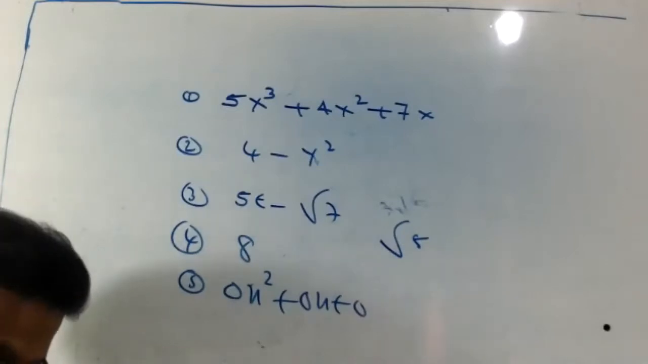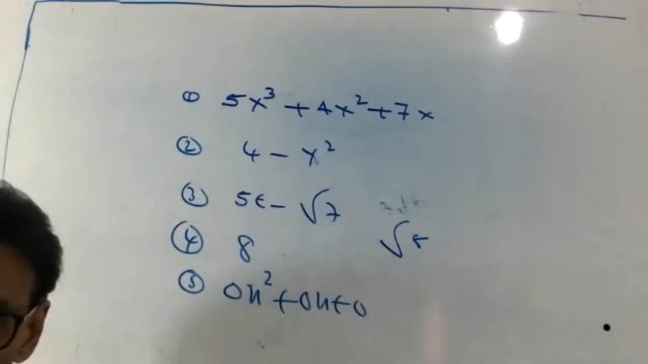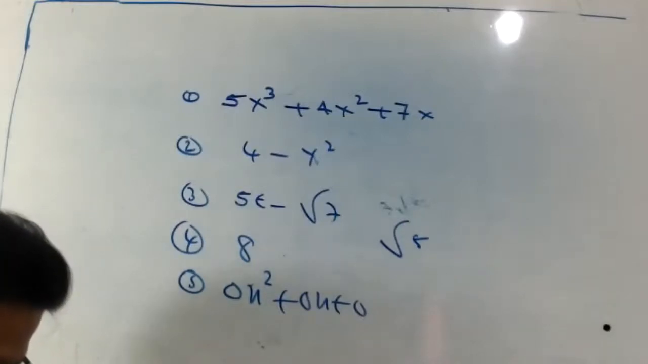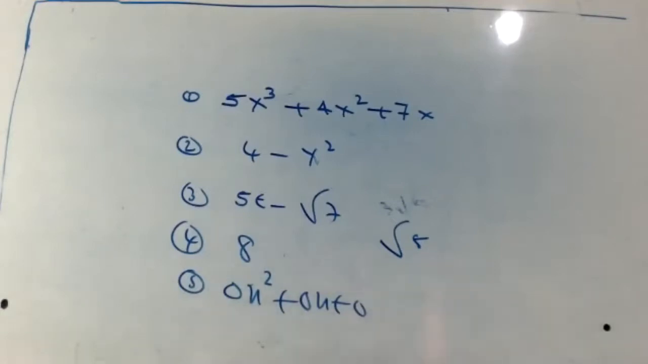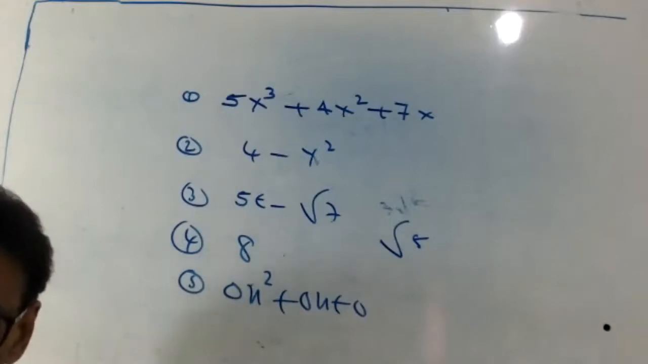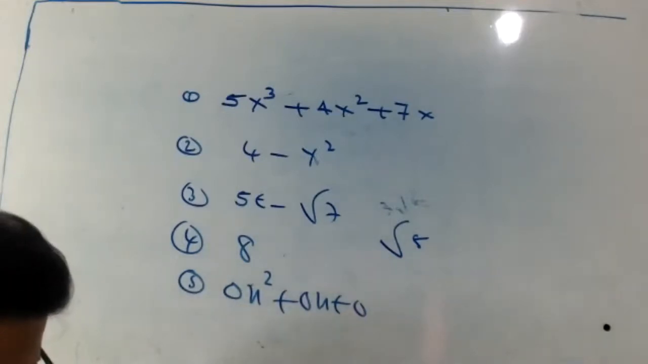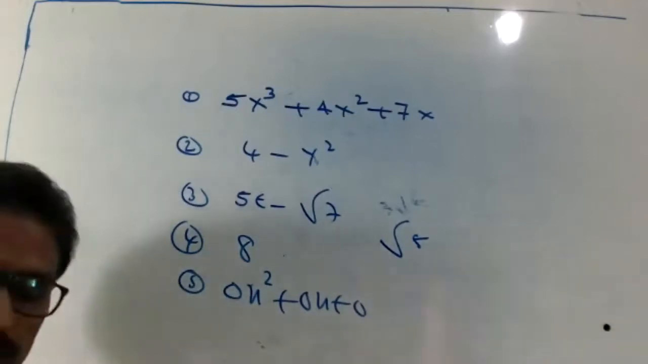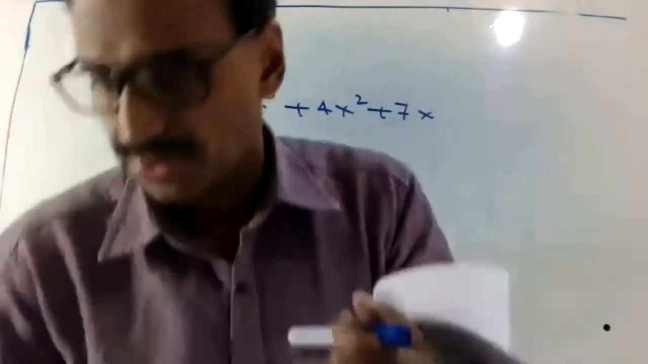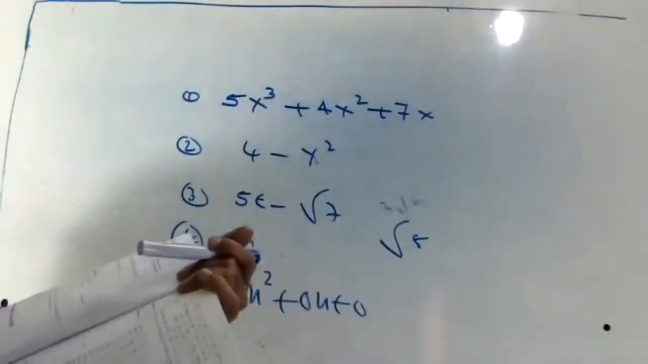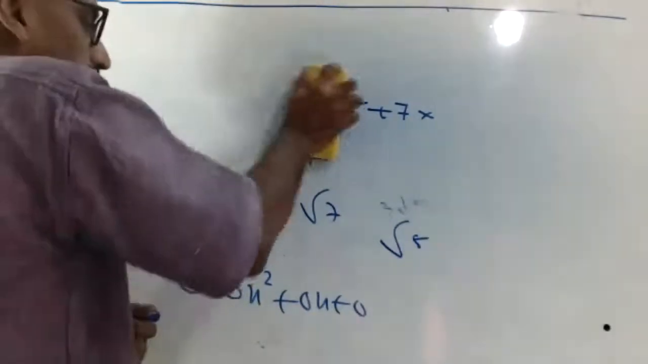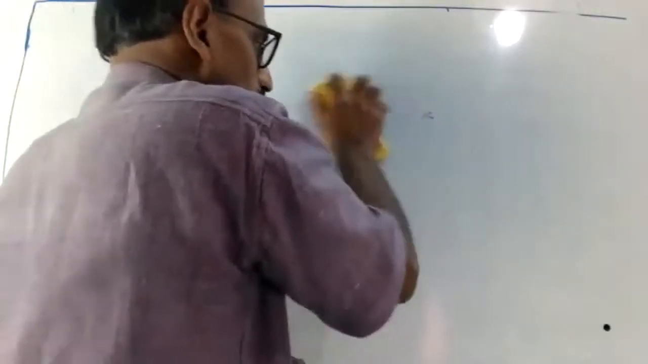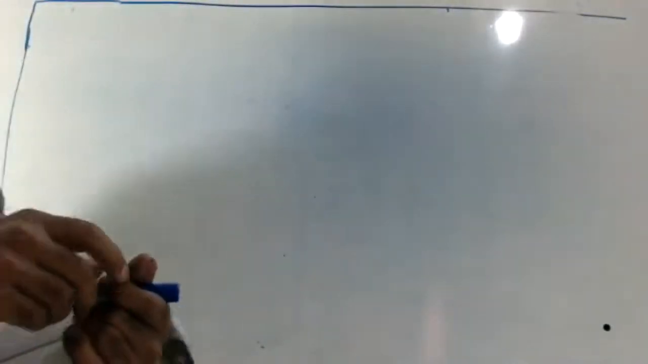Okay, so now you understand how to find the degree and which are the coefficients and all. Now you know which is a monomial, binomial, trinomial and all. You know, right? Okay. Write the question now. Find the value of the polynomial.